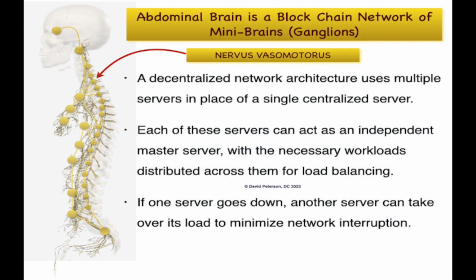The nervus vasomotorus is a decentralized blockchain network that uses multiple ganglia in place of a single centralized brain. Each of these ganglions can act as an independent master server, with the necessary workloads distributed across them for load balancing. If one ganglion goes down, another ganglion can take over its load to minimize network interruption.